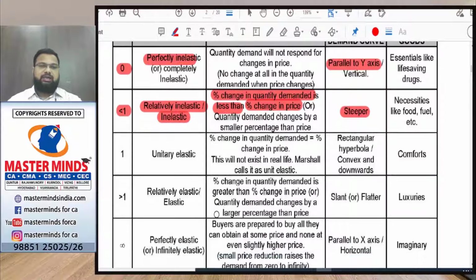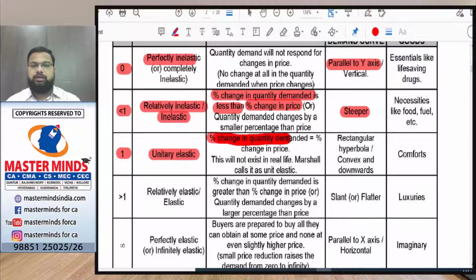Next, when the price elasticity value is equal to 1, it is called unitary elastic. That is, the change in quantity demanded is equal to the change in price. In this case, the demand curve will be a rectangular hyperbola, and the type of goods which have unitary elastic demand is comforts. So, rectangular hyperbola or convex.